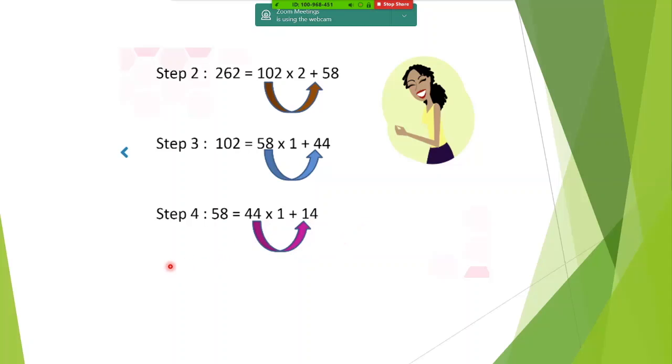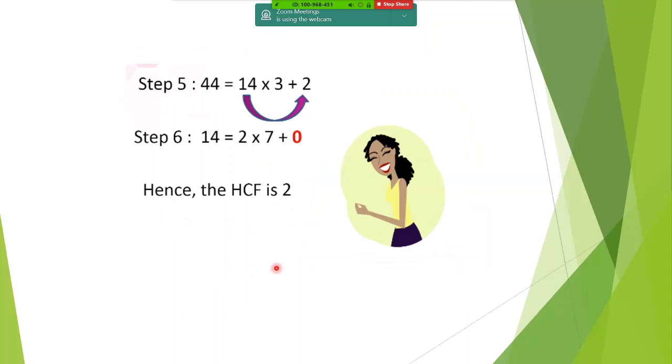We are not stopping it here. So surely in the next step we will write 44 is equal to 14 multiplied by how much? 3. 14 multiplied by 3 plus 2. 14 3s are 42 plus 2. Again in step 6, we are taking care of getting hold of 14 and 2. So 14 is 2 into 7 plus 0. Now here goes the remainder as 0. So we have to stop it here.